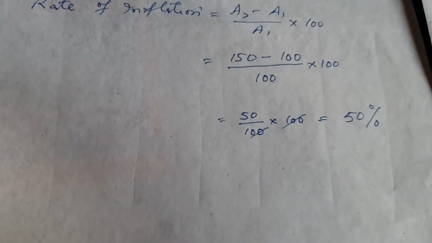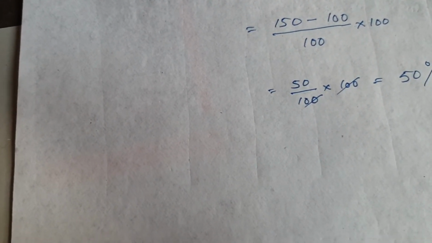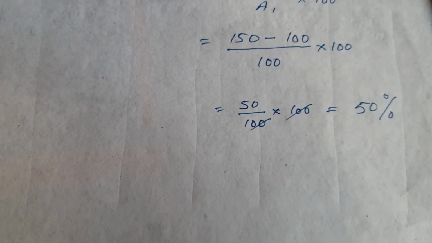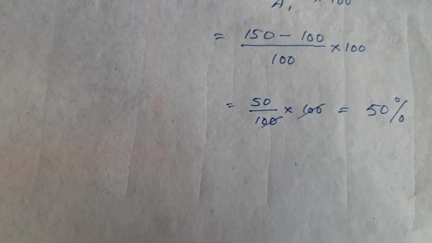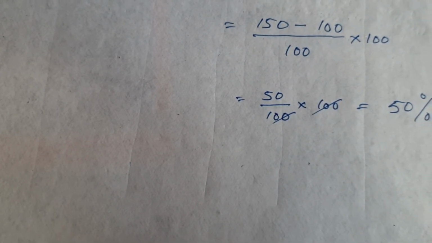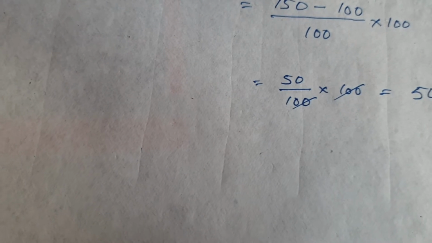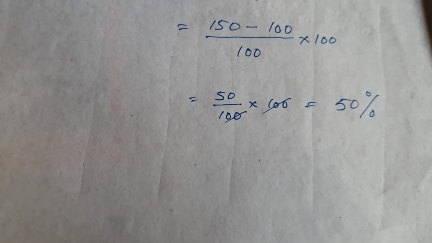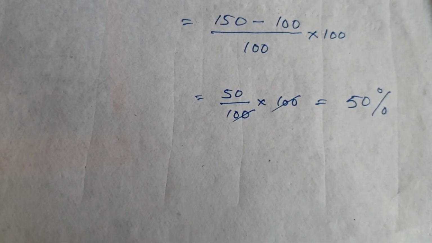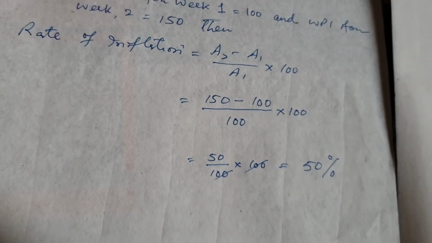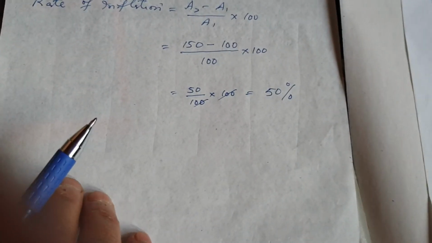Now then there is that what will be the annual rate of inflation. The annual rate of inflation is estimated by considering average of the wholesale price index for all weeks of the year. If there are 48 or 52 weeks in year, say there are 50 weeks in year, then we sum up all the averages of these 50 weeks, then divide them by 50, we will get the average price index for whole year, or we say that annual rate of inflation. By this we get annual rate of inflation.